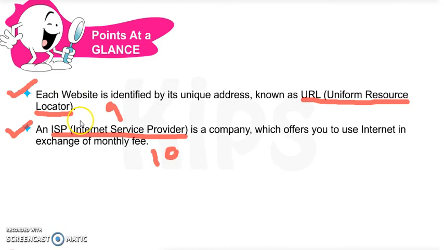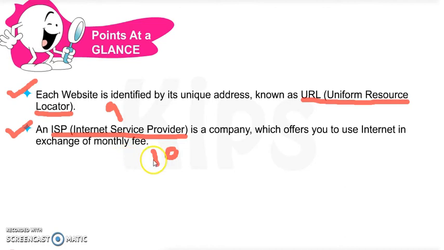Now number 9: each website is identified by its unique address known as URL, Uniform Resource Locator. You have to underline URL, Uniform Resource Locator. This is fill-up number 9. Now number 10: an ISP, Internet Service Provider, is a company which offers you to use internet in exchange of a monthly fee.